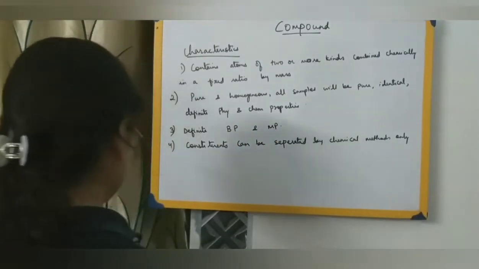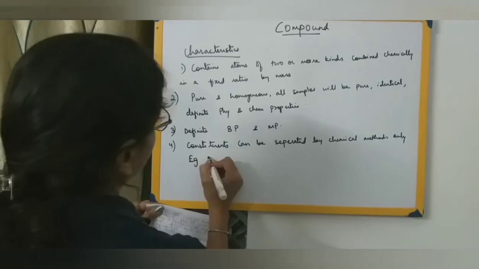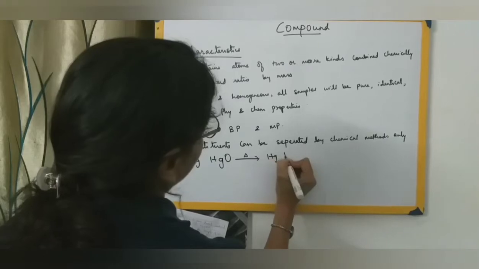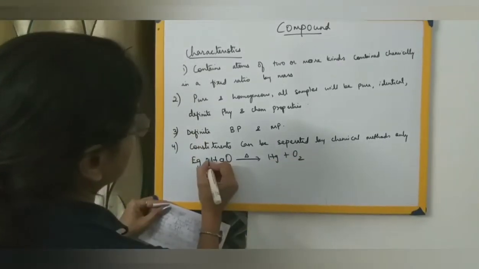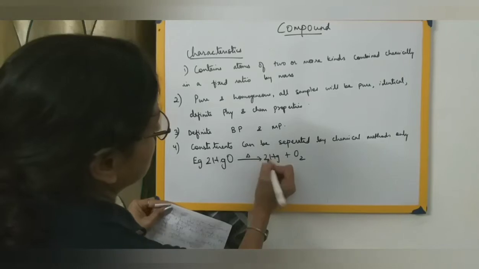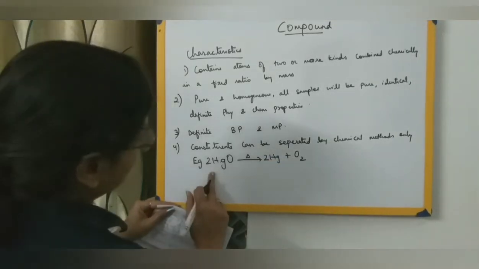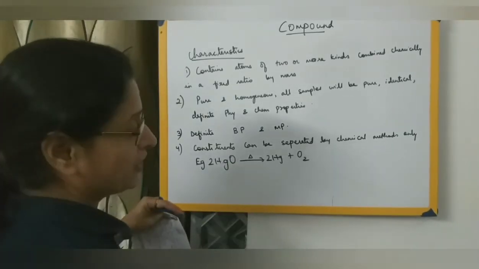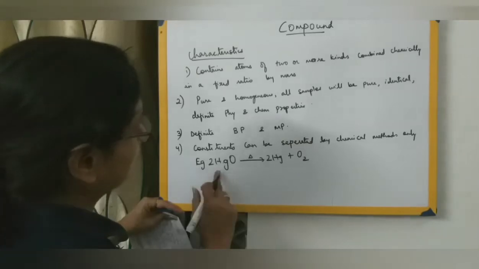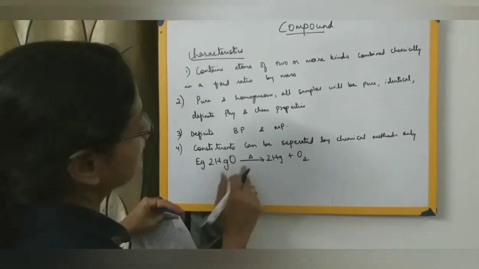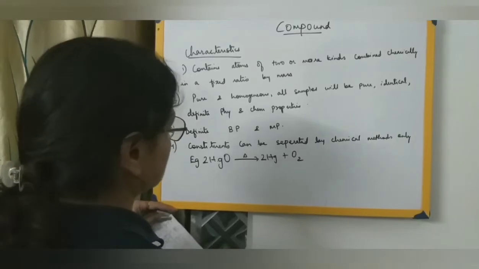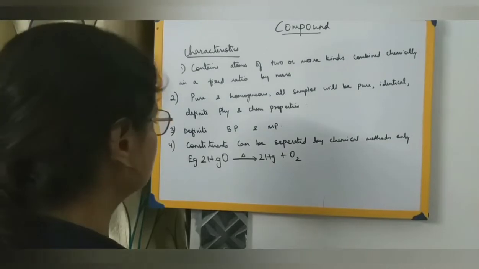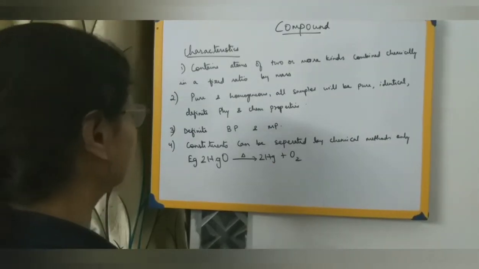Now let us have an example over here. That is mercuric oxide, HgO. When you heat it, we will get mercury and oxygen. Let us balance it, 2 over here, 2 HgO giving 2 Hg. So the constituents of mercuric oxide are what? Mercury and oxygen, and these constituents can be separated only by heating. Heating is a chemical method. So it gets separated into mercury and oxygen only on heating, which is a chemical method for separation. This is called the method of decomposition, which you will study in your higher classes. Right now we will not give much time to the different methods.